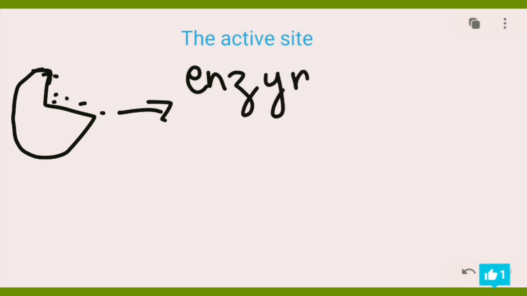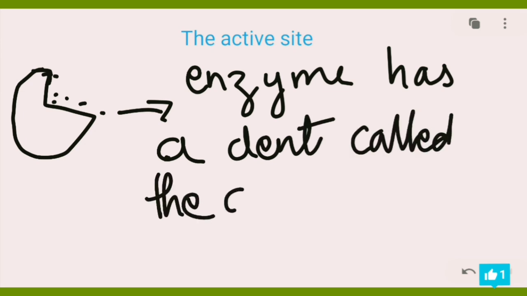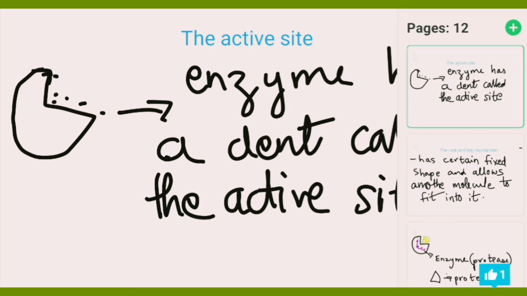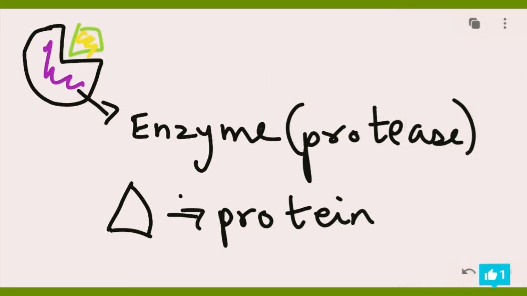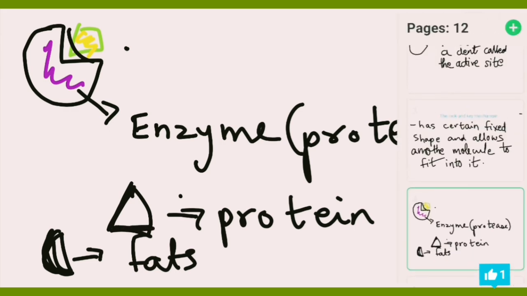Enzyme has a dent called the active site. Now this shape, like I have shown you before, is complementary to the protein molecule only. Where is it? Right here. Like I told you, this guy is only for protein, probably this one for fats. You can see how this round curve will not fit in right here. It's only the protein that has these two edges. The fit has to be perfect, like I said earlier.